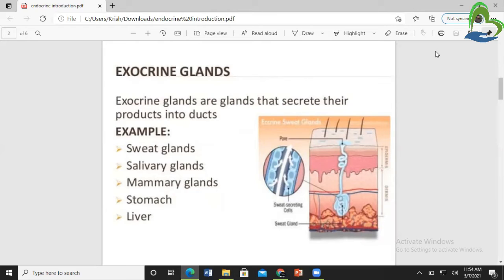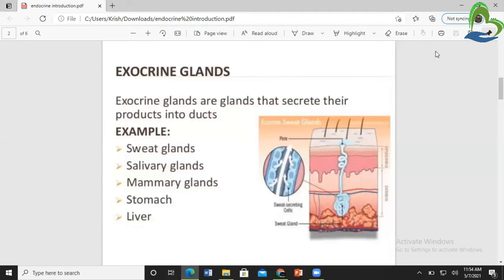For example, the sweat-secreting gland, also called the sweat gland. Then salivary glands, which secrete saliva in our mouth. Then the mammary gland, which secretes milk and is situated in the breast of the female.